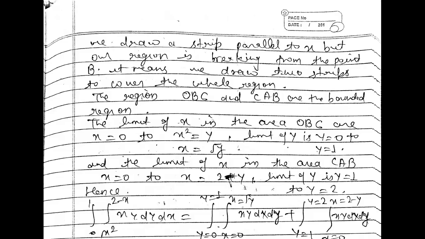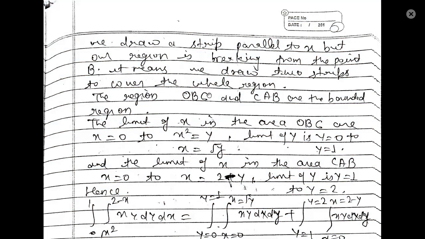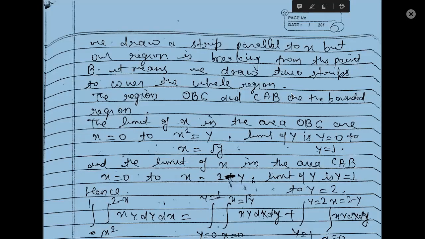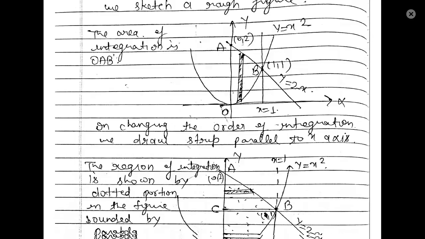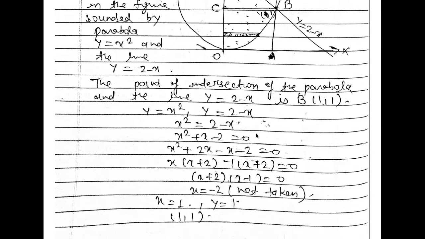So here we draw a strip parallel to x-axis, but our region is breaking at the point B. It means we draw two strips to cover the whole region. The regions OBC and CAB are the bounded region. So you can see that this is your OBC and CAB. There are two regions. OBC is your first region, CAB is your second region, right? So the first strip is in the region OBC and the second strip will be in the region CAB, right?